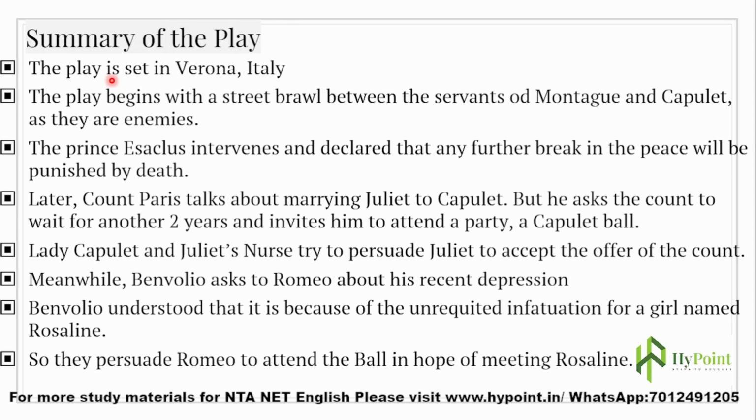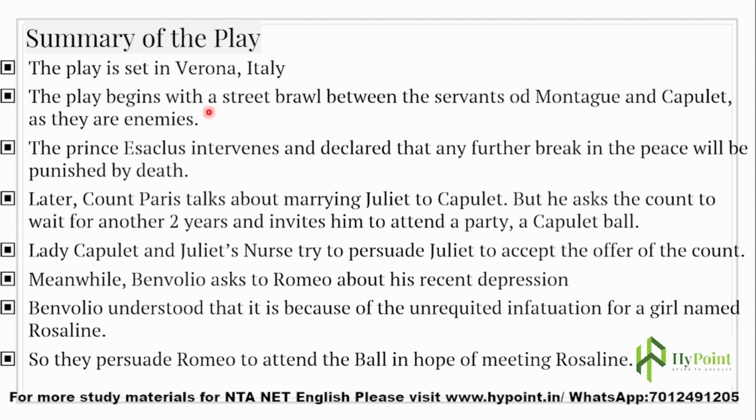The play is set in Verona, Italy. This whole play was based upon an Italian tale, right? And its translations were done by two people. So obviously the setting of the play is in Italy. That you have to remember first. So make a note, if you are taking down notes, that Romeo and Juliet, the romantic tragedy, is happening in Italy.